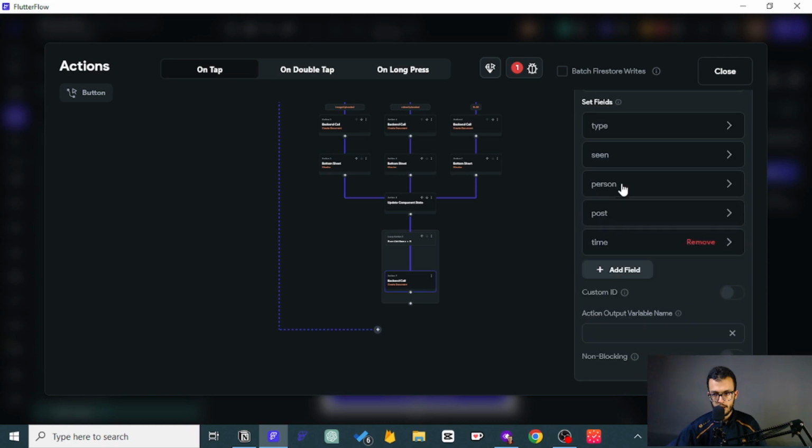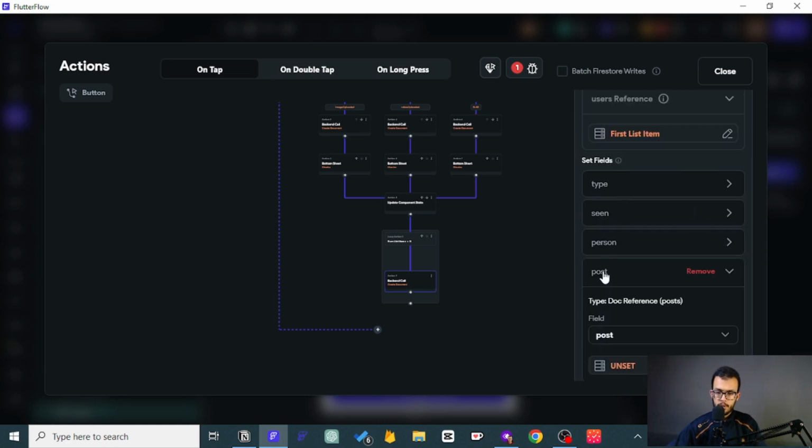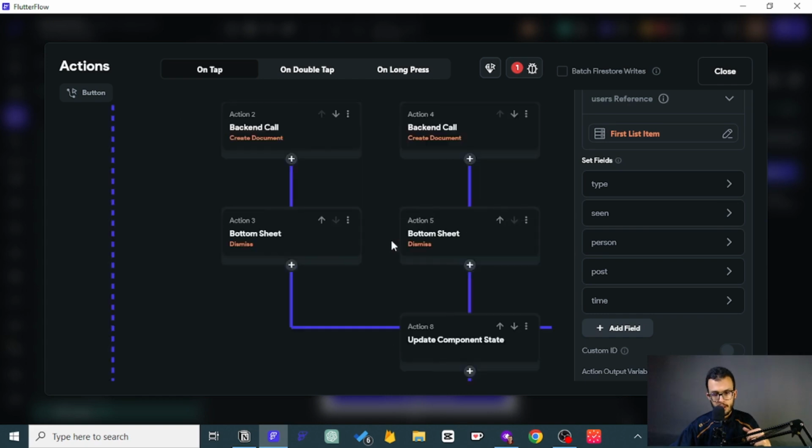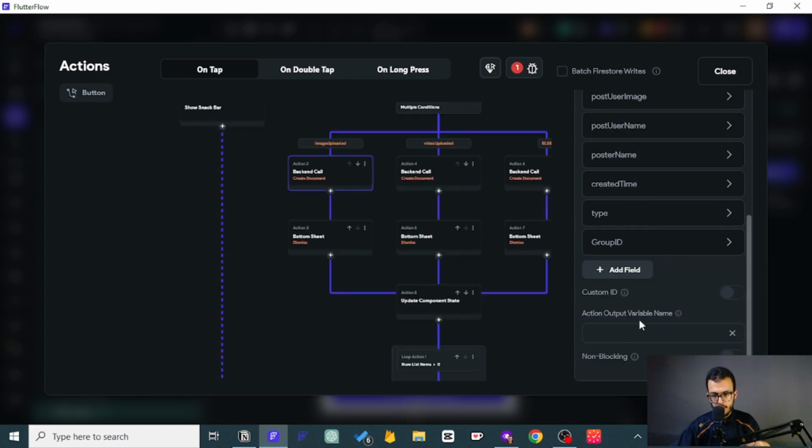Good. So time. Now, for the post, that's the question. So for the post, do we need to pass that parameter, or actually no? Should we actually put that here? So for that notification when it appears, the user may want to click on that notification and go directly to that post page. So yes, we need that. We can actually use that.